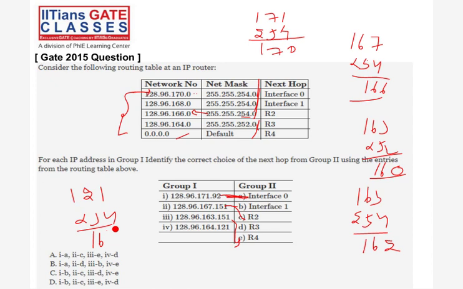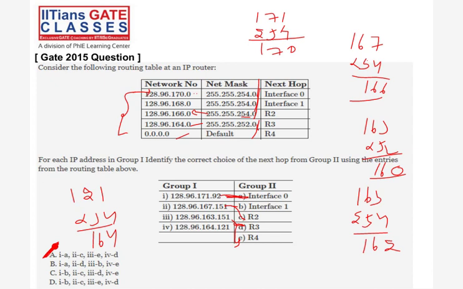Guys, say yes or no. I think yeah, got it. Now try. Okay, this is the solution you want to see. I'm trying first with 254.